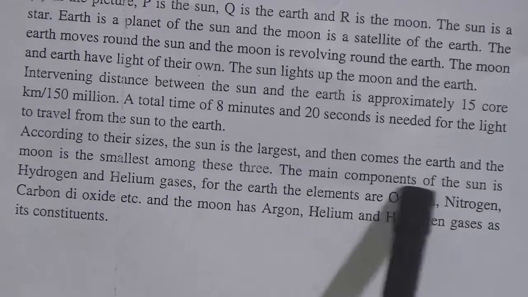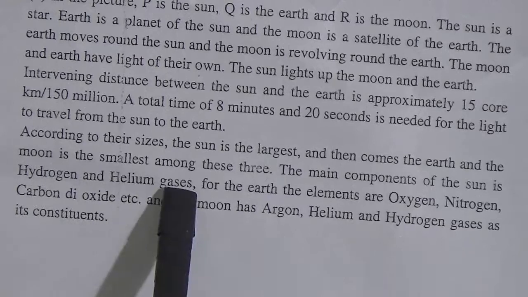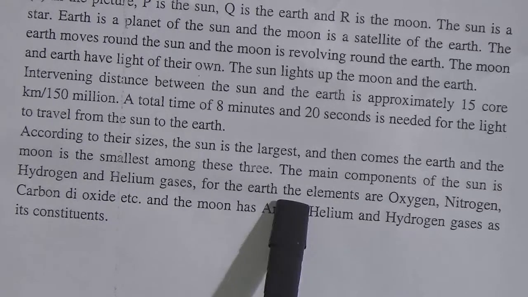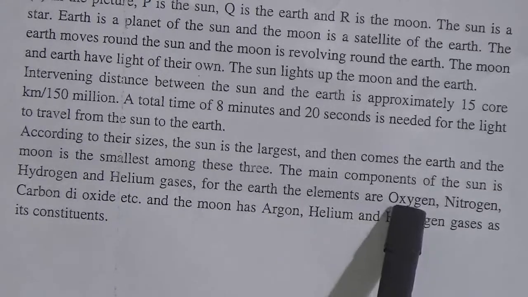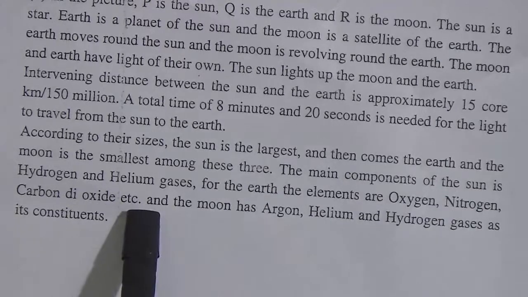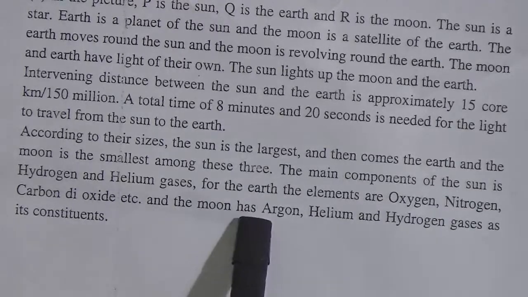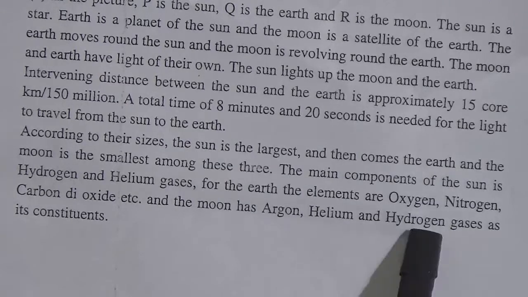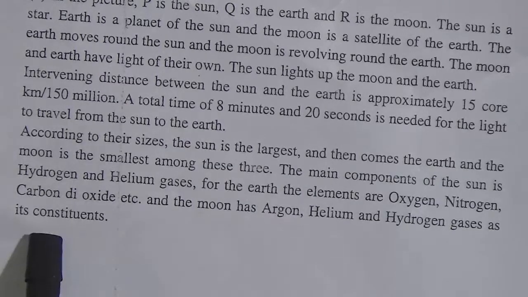The main components of the sun are hydrogen and helium gases. For the earth, the elements are oxygen, nitrogen, carbon dioxide, etc. And the moon has argon, helium and hydrogen gases as its constituents.